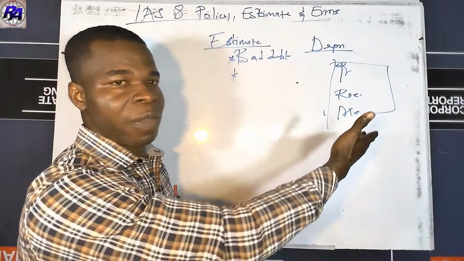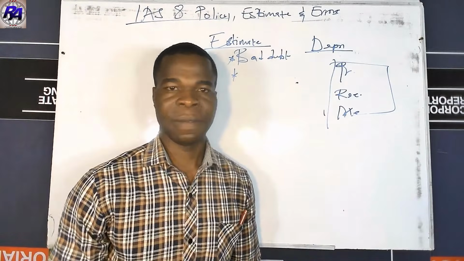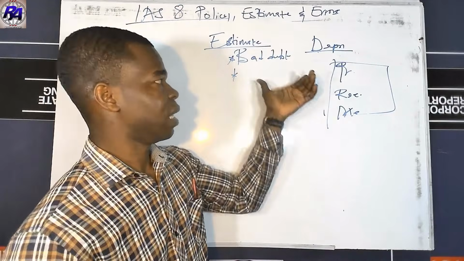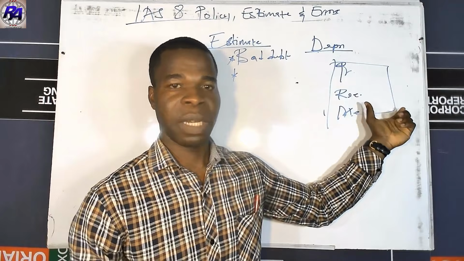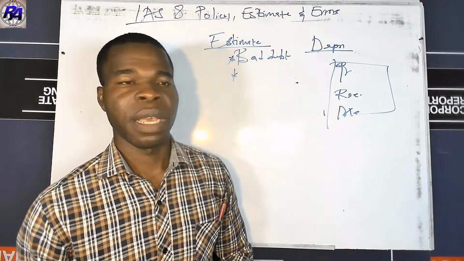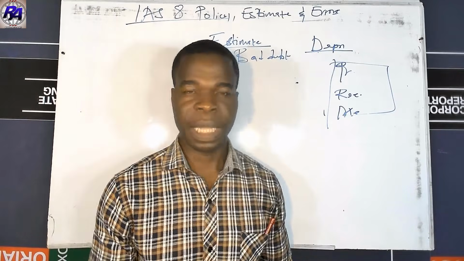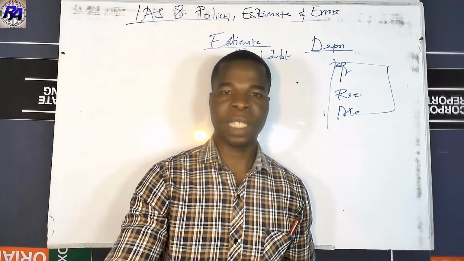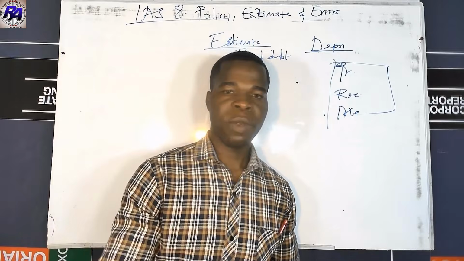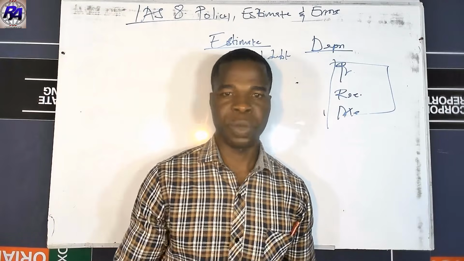Whether you want to use the reducing balance is subjective in nature. So that will be under estimate. But if it were the revaluation method or the cost model, then that will fall under what? The change in policy. Again, if you look at investment property, whether you want to value it using the fair value model or the cost model, then that will fall under what?